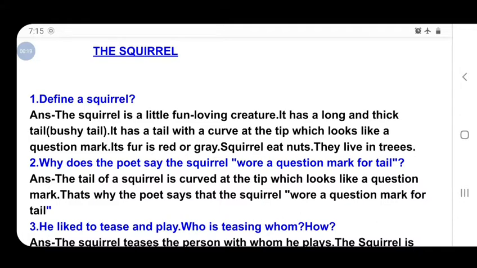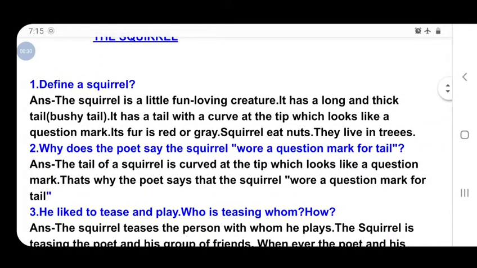In this video we will discuss all the important questions of the poem Squirrel. Let's start. The first question: define a squirrel. The squirrel is a little fun-loving creature. It has a long and thick tail. Thick means here bushy tail. It has a tail with a curve at the tip which looks like a question mark. Its fur is red or grey. Squirrels eat nuts. They live in trees.